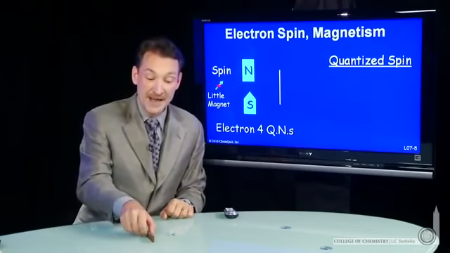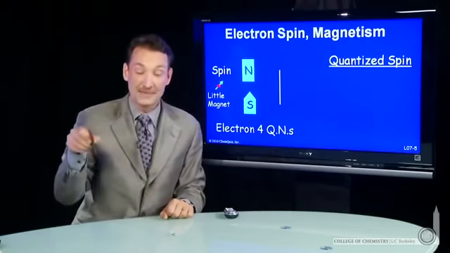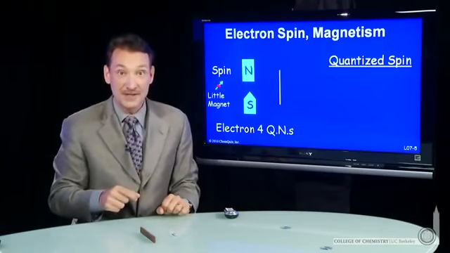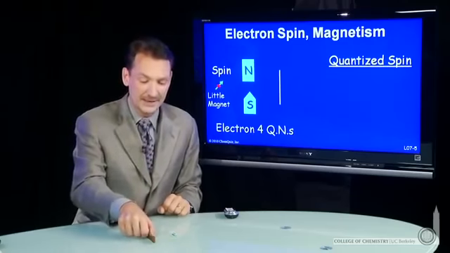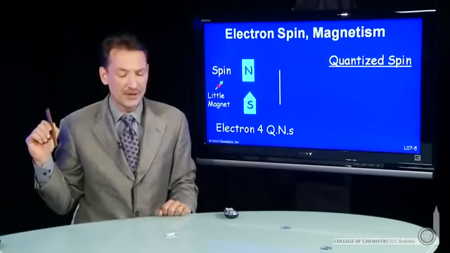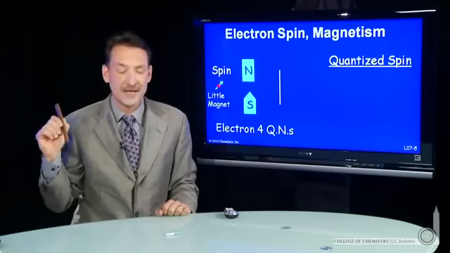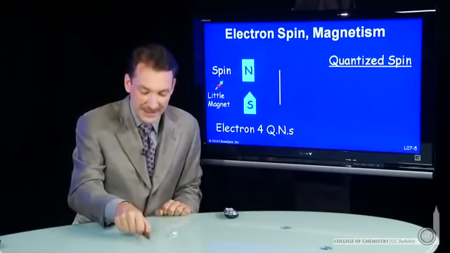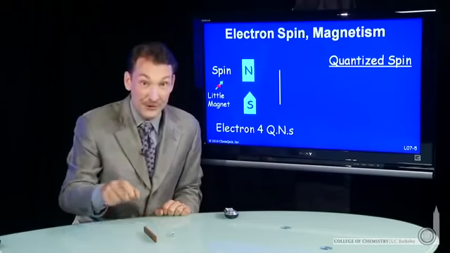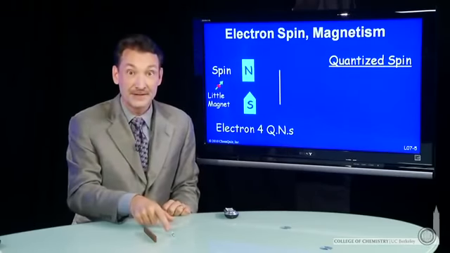Depending on when I bring the magnetic field in, that'll determine the properties of this little bar magnet. Let's take the magnet away right now. It's in no magnetic field, so it can point in any direction in space. If I bring a magnetic field in and say, okay, now I'm going to put you in a magnetic field, now there's a preferred direction for this magnetic stir bar to point.